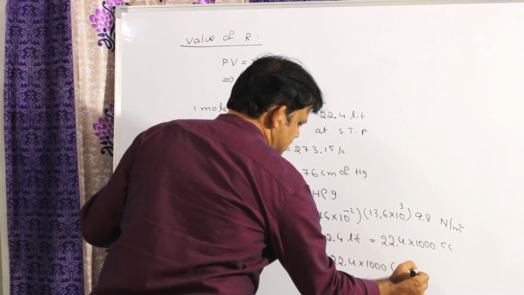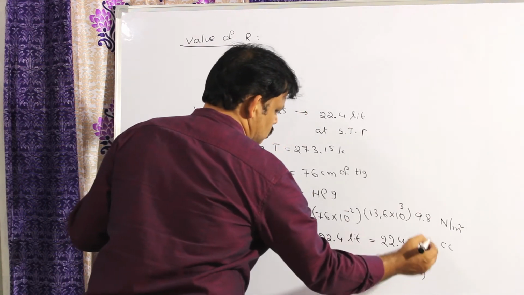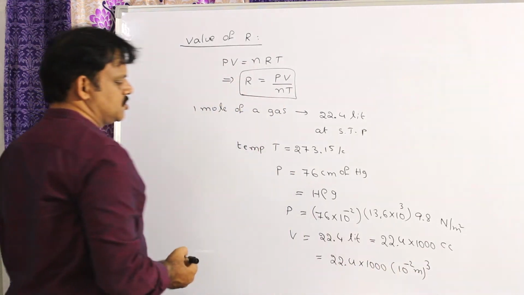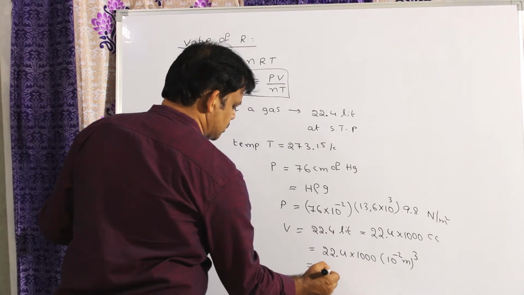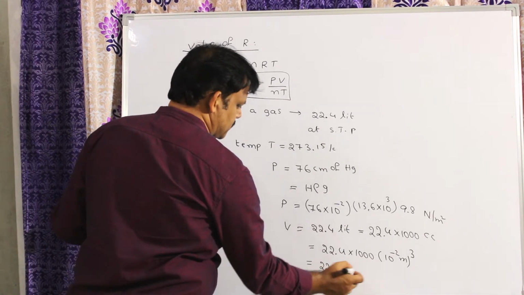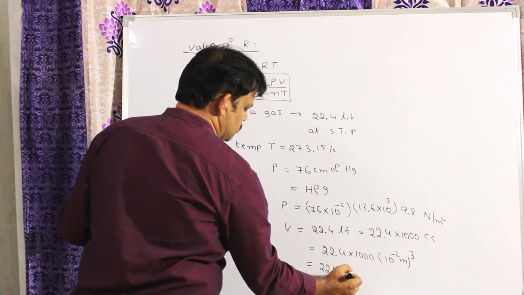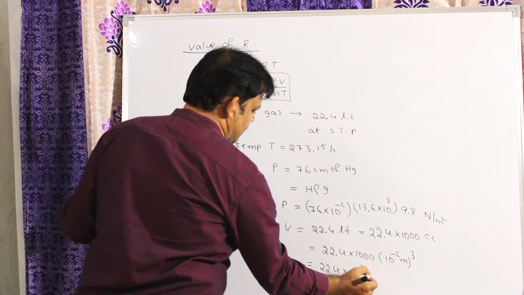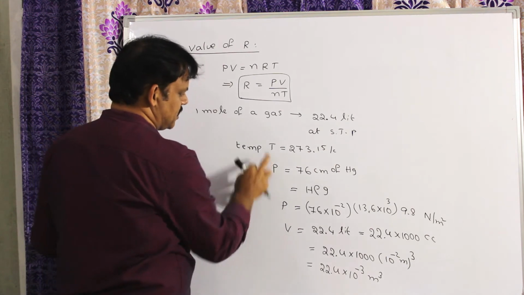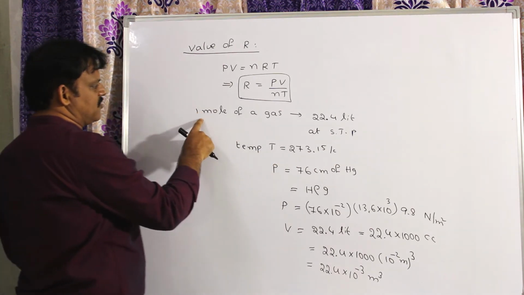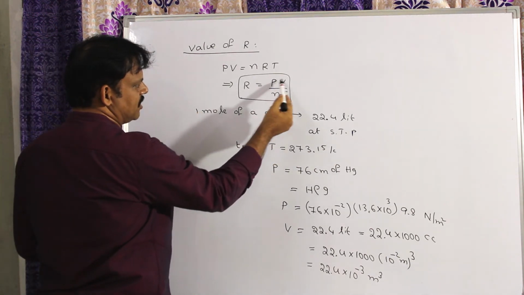A centimeter is 10 power minus 2 meter, cubed. So its value becomes 22.4 into 10 power minus 6, and with 10 cube, 10 power minus 3 meter cube. So pressure, volume, temperature values we know, and the number of moles is 1. We know all the parameters.